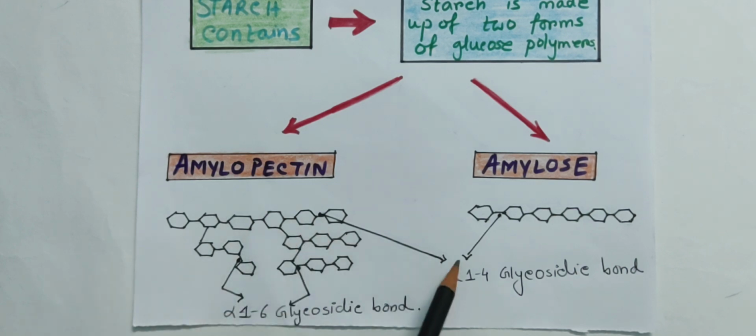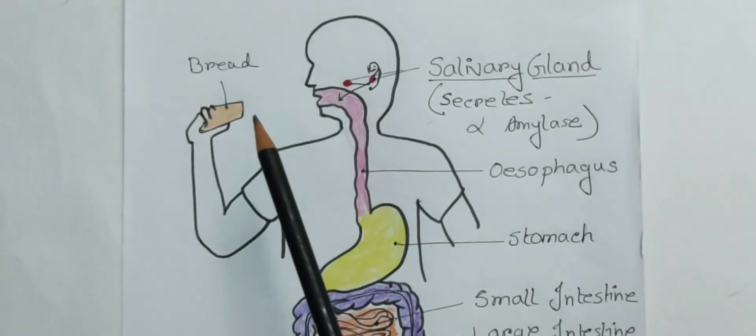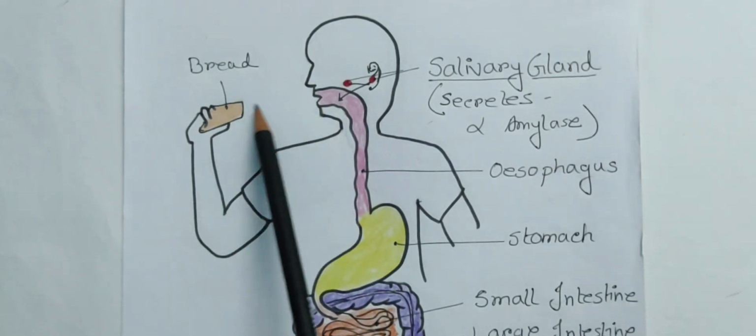In the linear structure, the alpha 1,4 glycosidic bond is responsible. So two types of bonds form the two forms of starch, amylopectin and amylose.